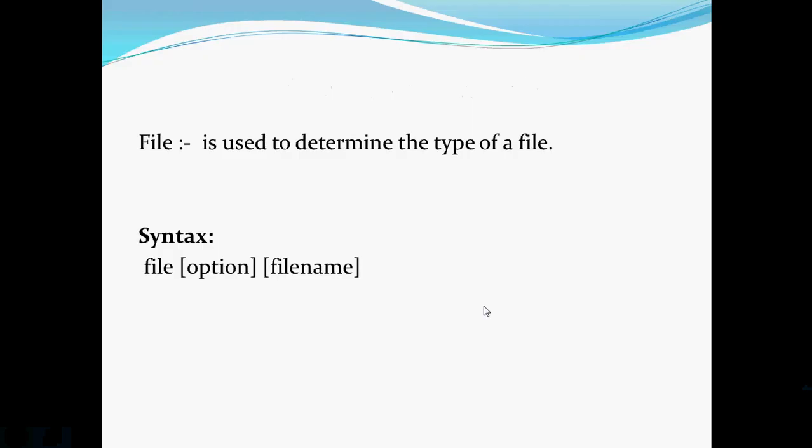The file command is used to determine the type of a file. In the Linux operating system, there are various kinds of files available, like symbolic link, tar file, zip file, text file, directory, etc. By using the file command, we can check the file type. The syntax of the file command is file, option, file name. Here option is for attributes and file name is the file name or file location.